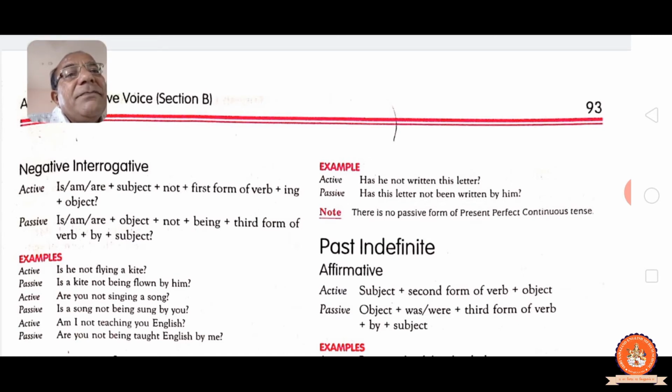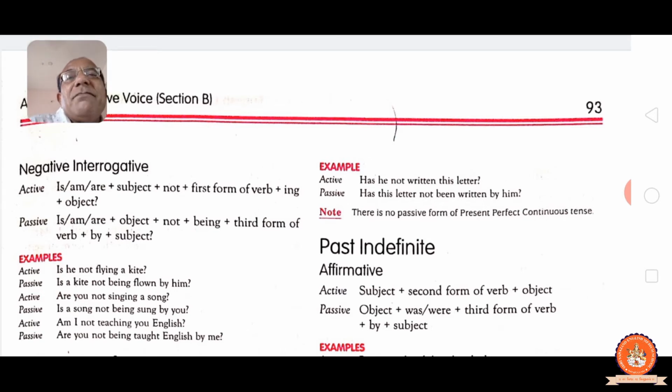There is no passive form of the present perfect continuous tense. So no need of learning this. Simple present, continuous present and present perfect tense passive are possible. Now past indefinite, which means simple past tense.